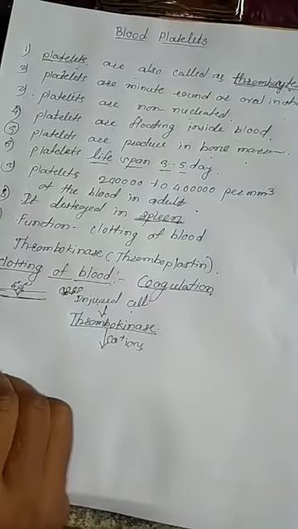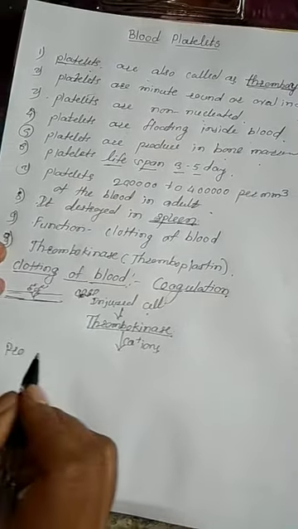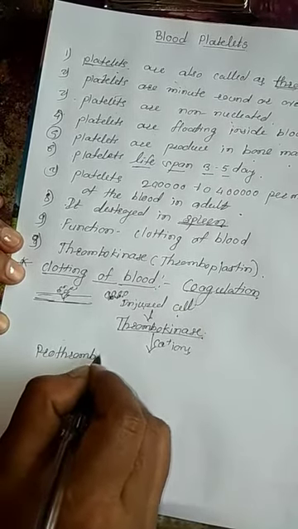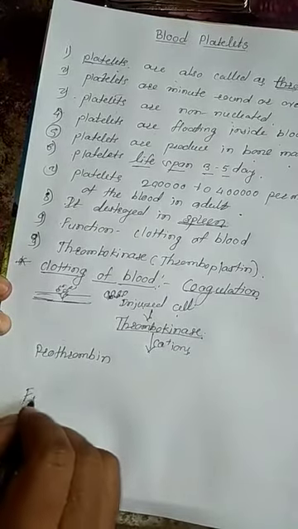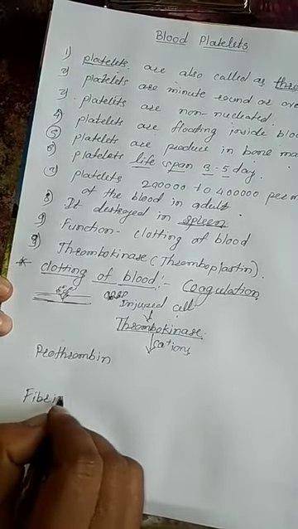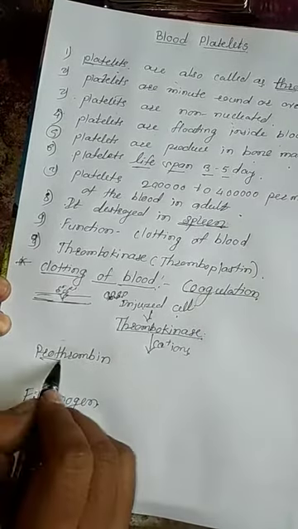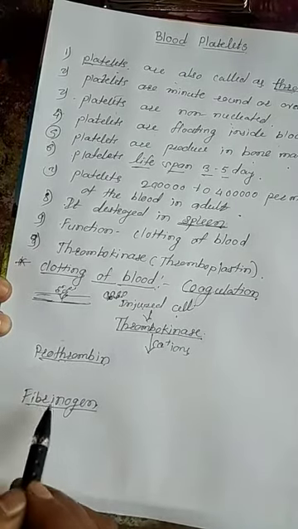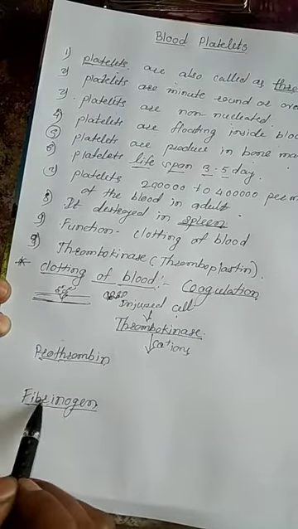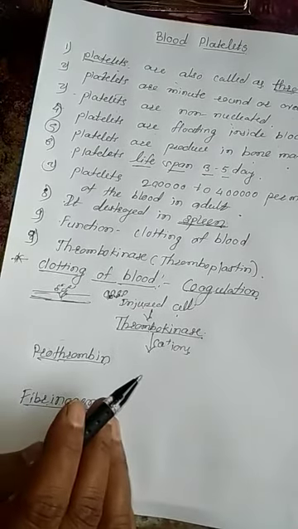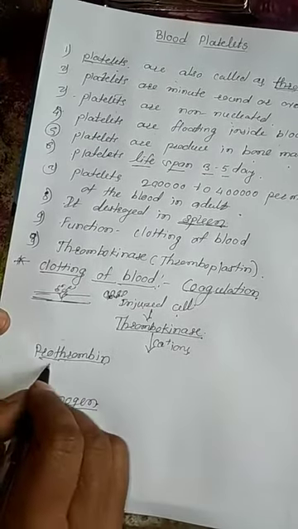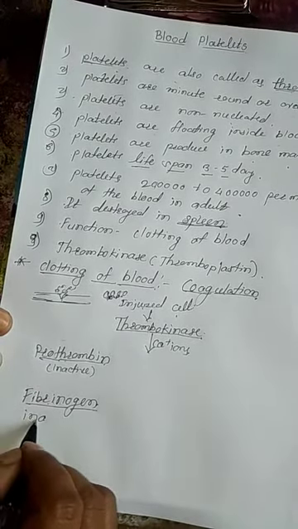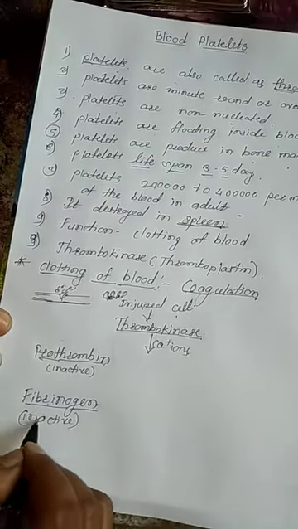Two substances, prothrombin and fibrinogen. These two substances are clotting factors. They are already present in the plasma, but both are in an inactive state.